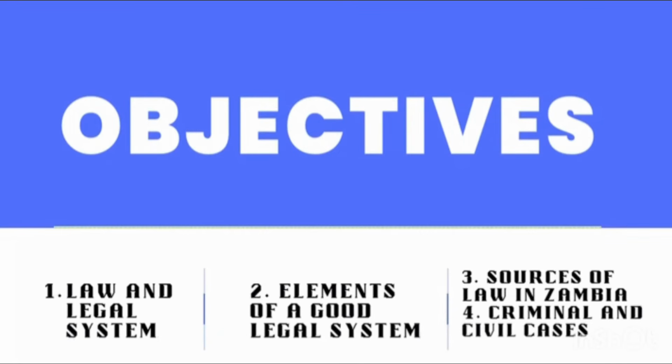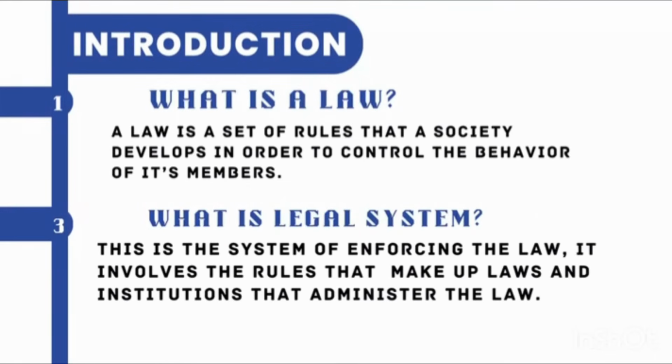So what is law? Simple question. A law is a set of rules that a society develops in order to control the behavior of its members. Wherever you are in your community or in your society, you've got rules that regulate the behavior of each and every member of that society.